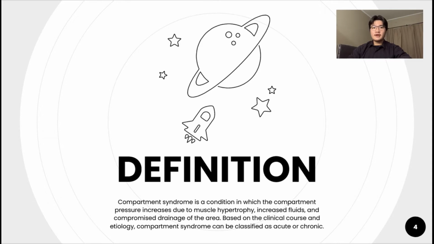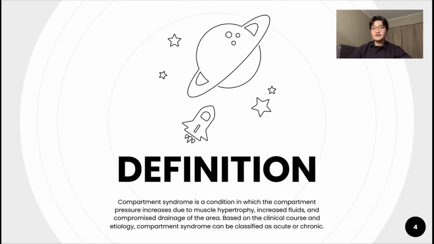Acute compartment syndrome is usually caused by trauma such as fractures, crush injuries, muscle rupture, direct blow to a muscle, and circumferential burns. Unlike the acute version, chronic compartment syndrome is usually caused by exercise and strenuous activity.